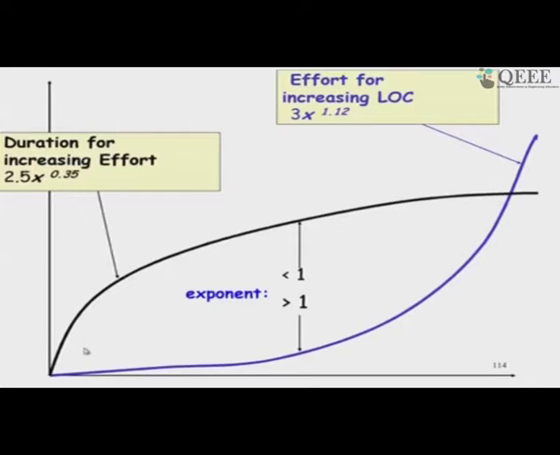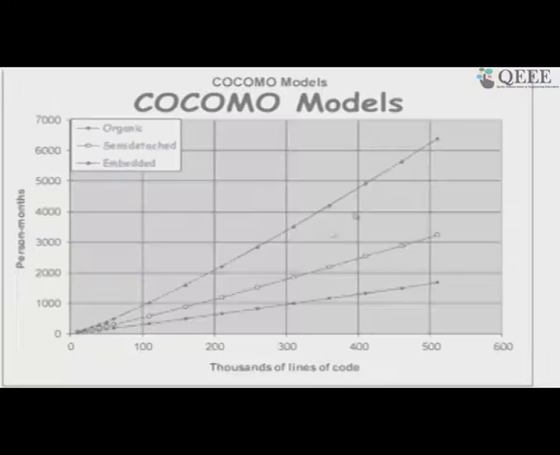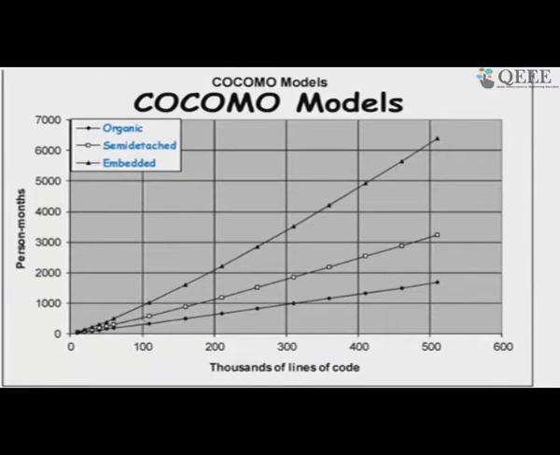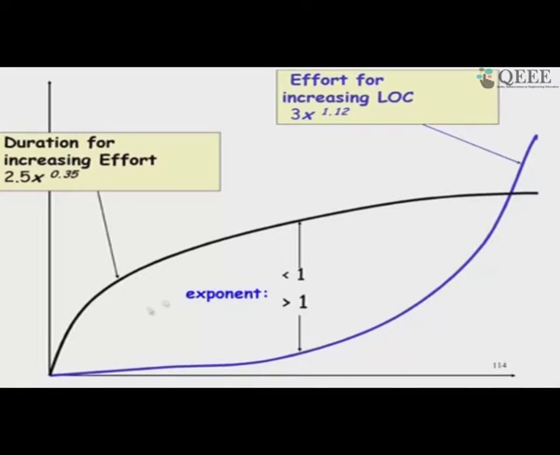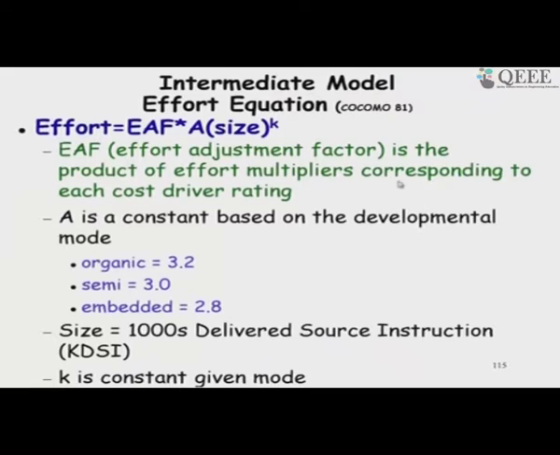Here, if we consider the duration, we will see that even though the effort is almost linear for each of these, with different slopes, where the slope for embedded is much higher compared to organic, the development time is sublinear, and we have already discussed why that is the case. So, there are some examples here.